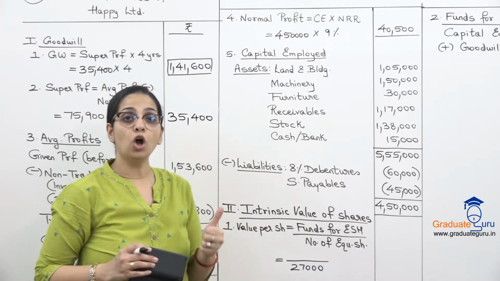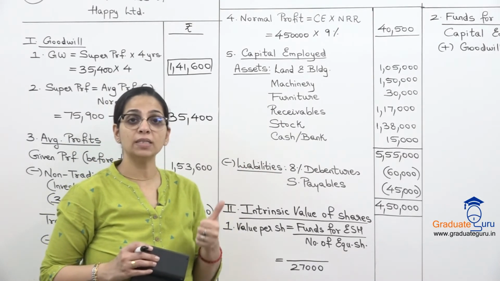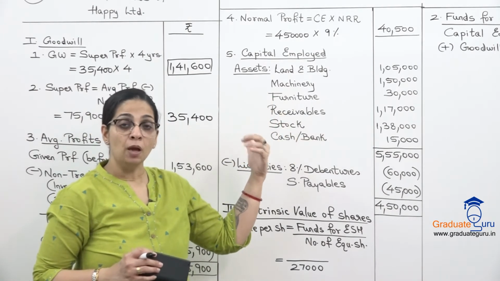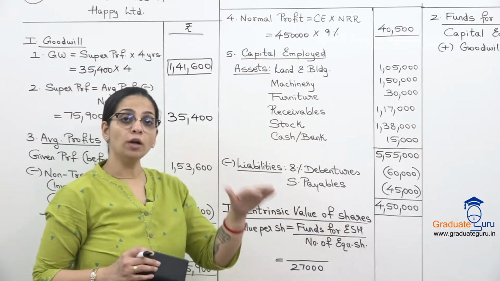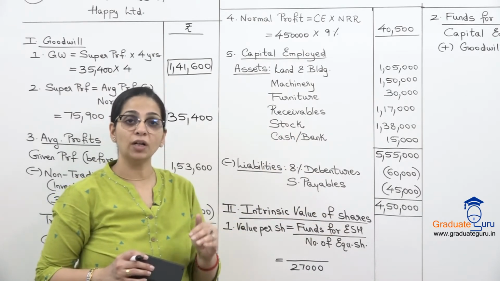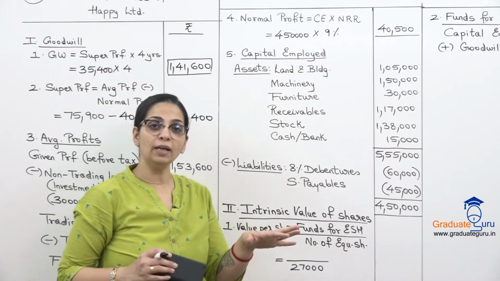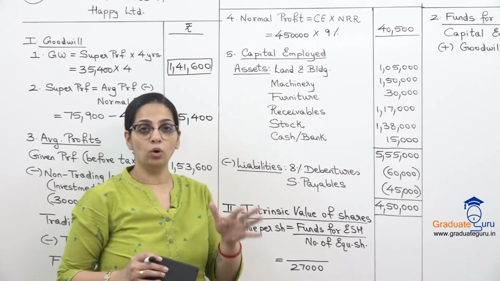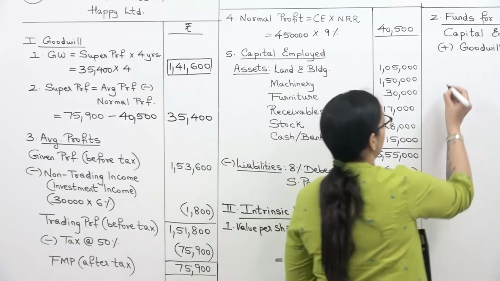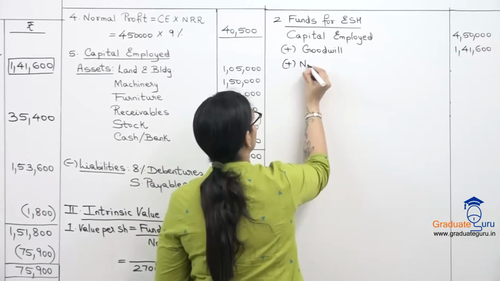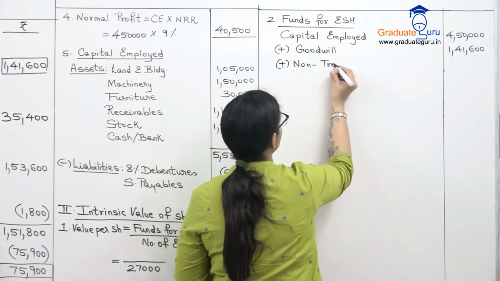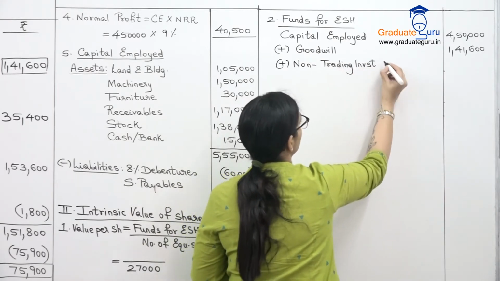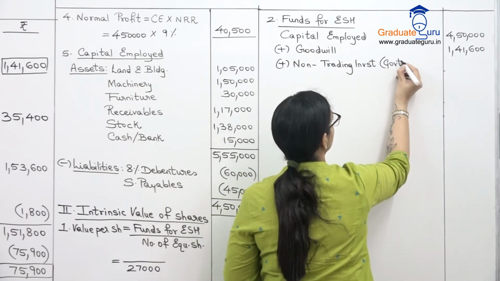Now जब हमने यहाँ पर assets लिए, we ignored one asset. What was that? Non-trading investment जो हमारा था, government securities, we did not write that over here because हम goodwill value कर रहे थे. But when we value shares, non-trading assets also become a part of the funds. Because asset अगर non-trading हो या trading हो, दोनों types के assets belong to our equity shareholders. So that also we will add over here. Plus non-trading investments, which is our government securities.